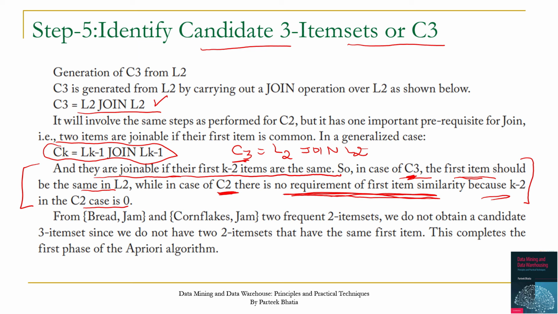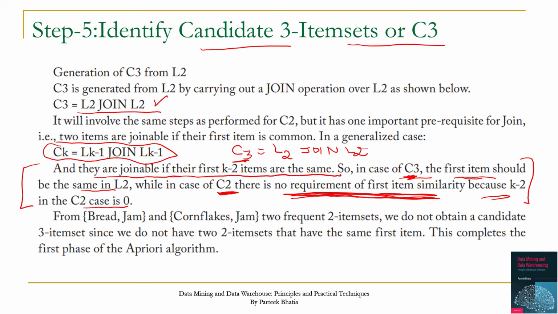And if their first item is same, then only we can join. Otherwise we cannot join it. But this is not the requirement in case of C2 because k minus 2 is 0 in this case. So for C2 there is no requirement of first item similarity, while for C3 there is a requirement of first item similarity.